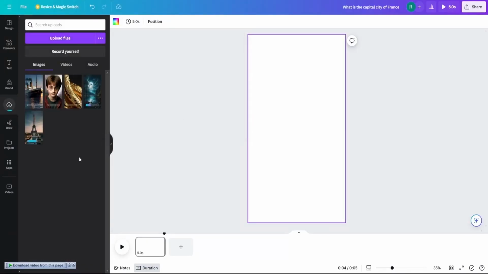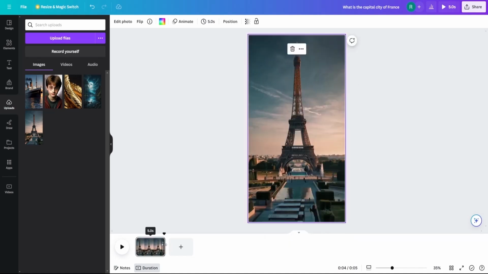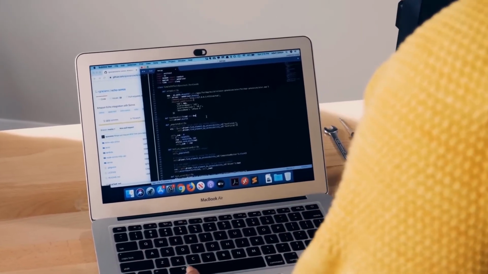We'll upload the AI-generated image as the background and adjust the duration of the first clip to about 8 seconds for each quiz question. This is important because TikTok requires videos to be longer than 1 minute to qualify for the creativity program. The plan is to include around 8 quizzes in each video to achieve the ideal length.